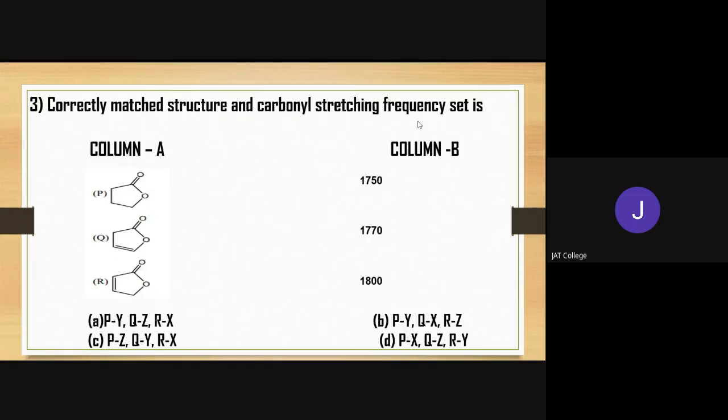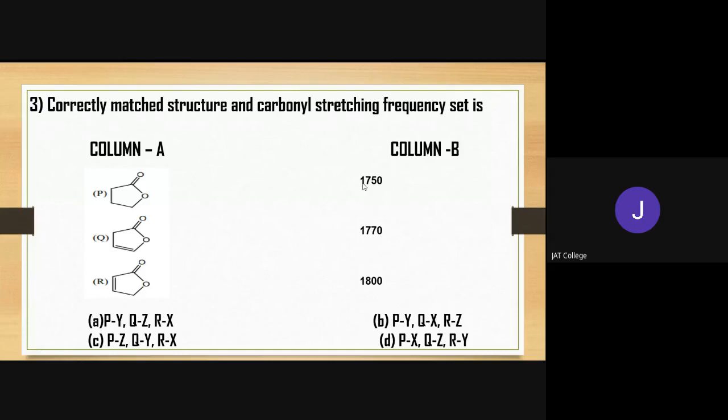Okay. So now match the column. We know that R has the highest conjugation, so it must have the lowest IR stretching frequency. Out of these three values, 1750, 1770 and 1800, which value is the lowest? 1750.